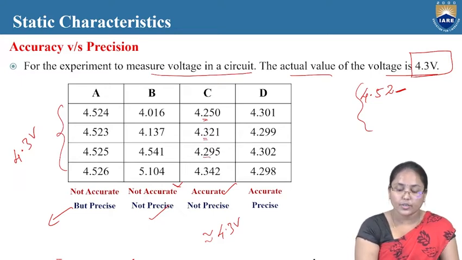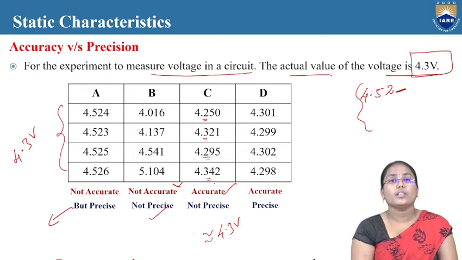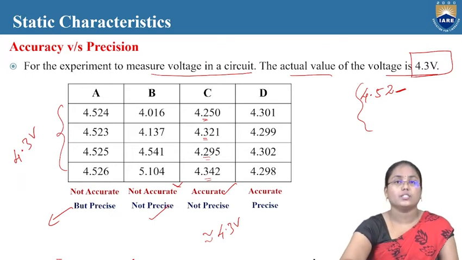And here it is again 4.29 and here it is 4.34. By looking at these values, I can say these are not nearer to each other. That's why it is not precise but accurate over here.